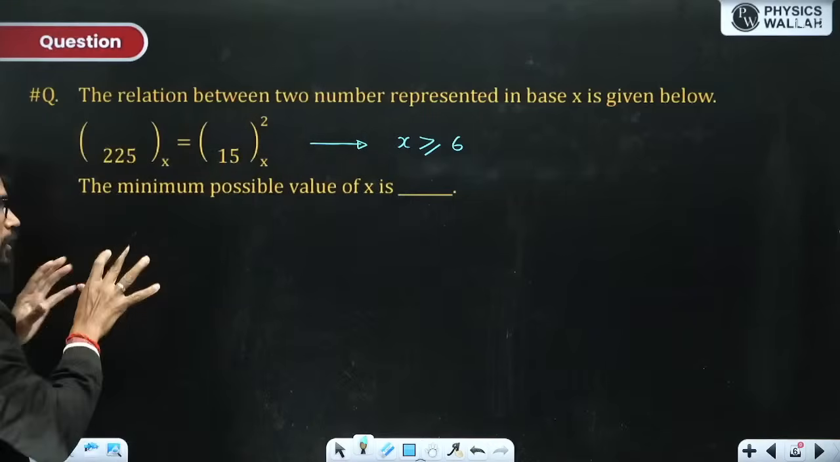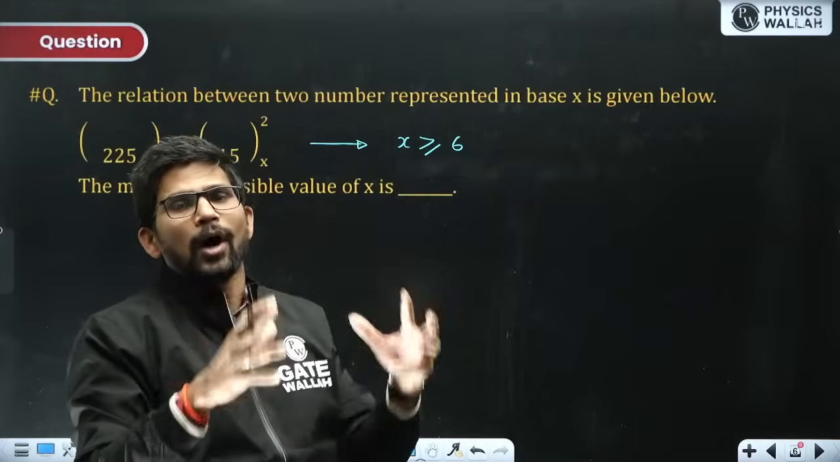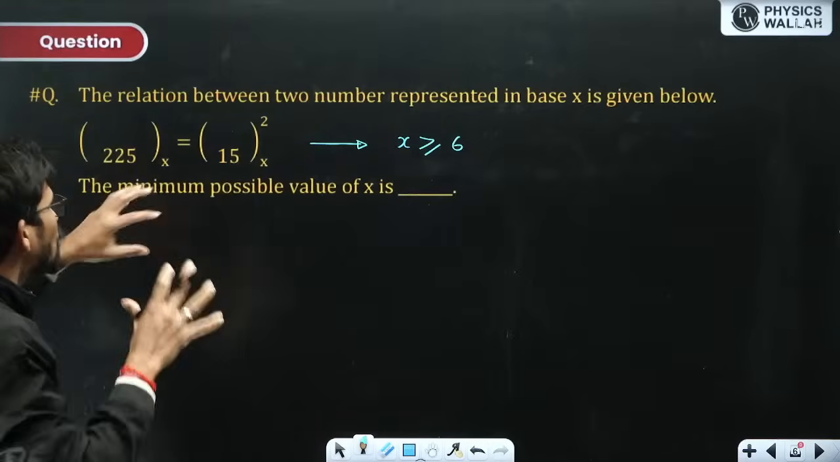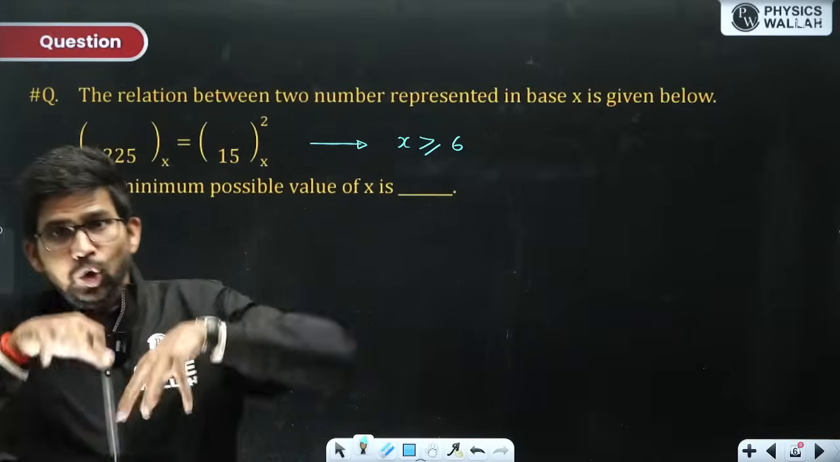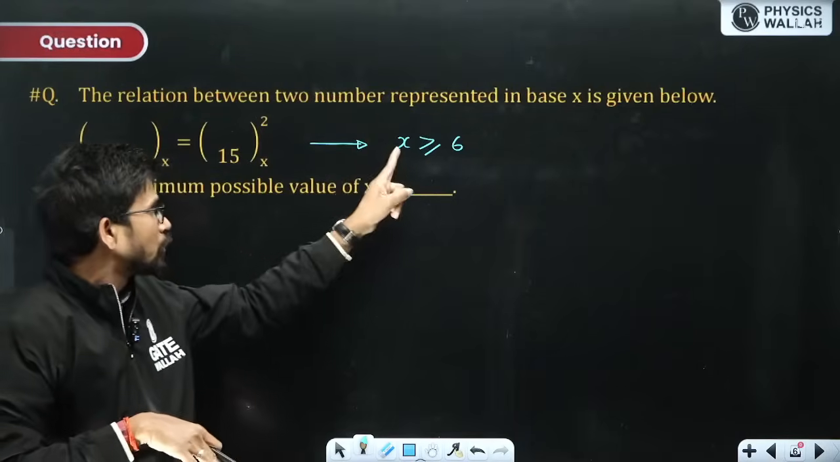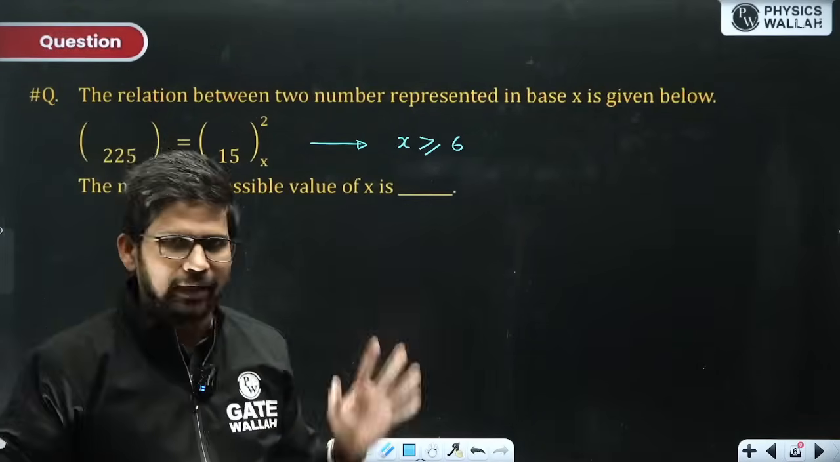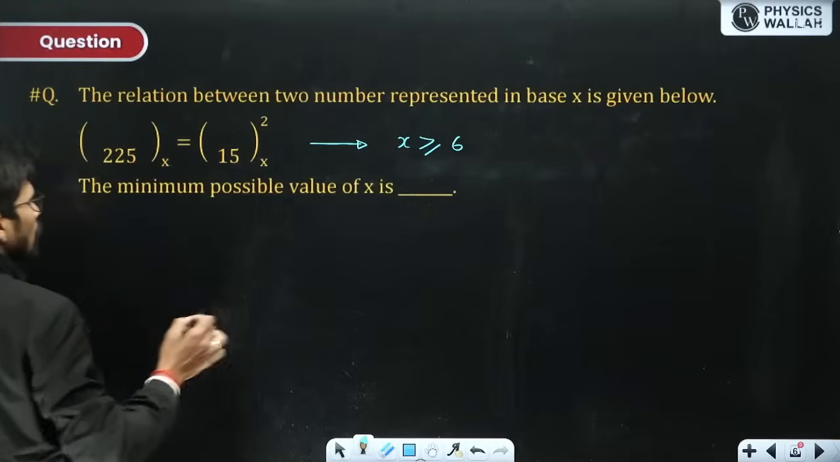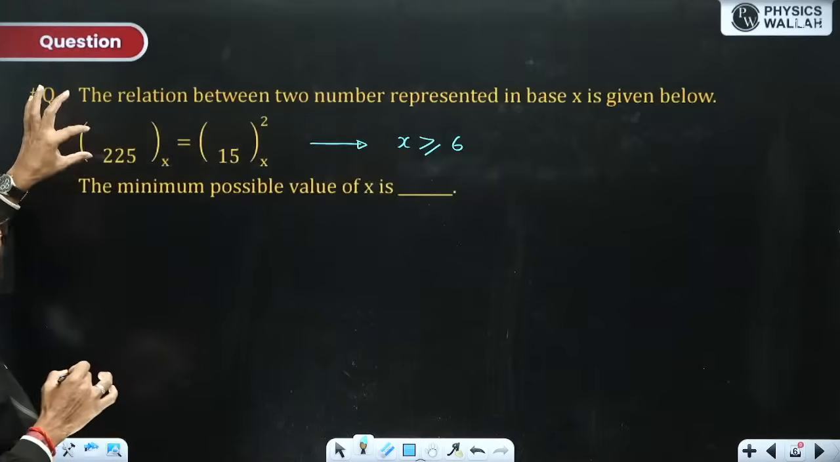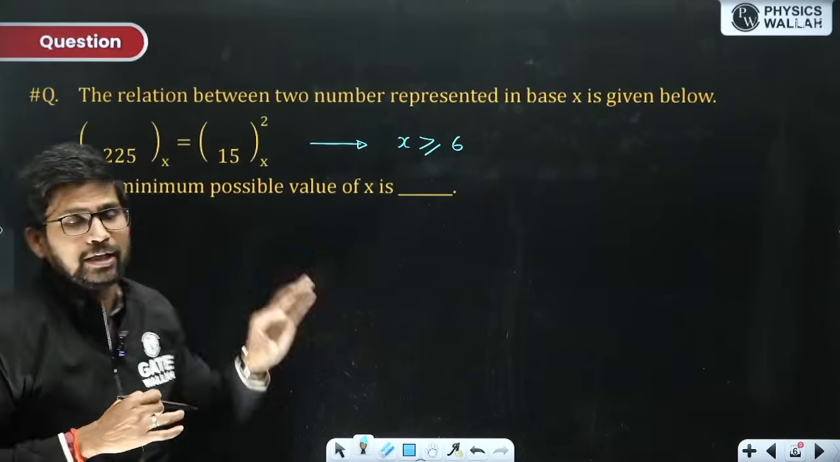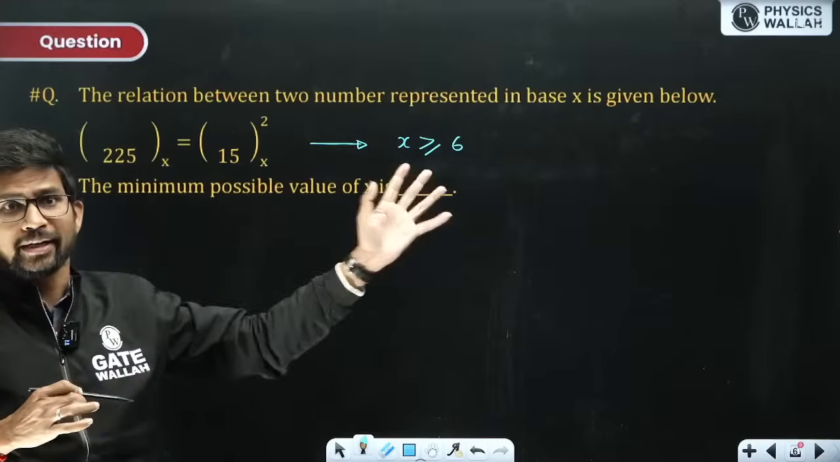Let us convert both the numbers in base 10, and then try to equate these relations and try to find out the values of x. Only those values of x will be accepted which are greater than or equal to 6. Okay, let us try to find out the solution. Don't directly put the answer to be 6, because this condition is only for this to be a correct number, this to be a correct number. We haven't solved the relation yet.